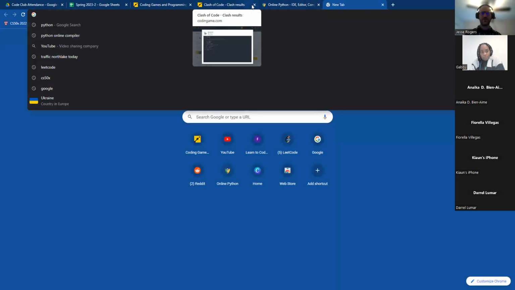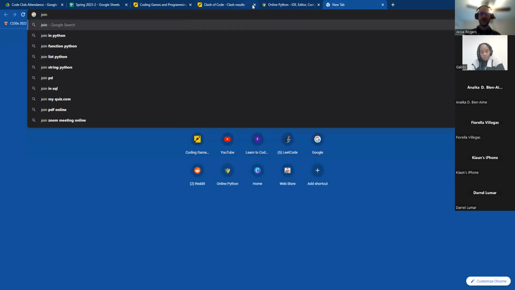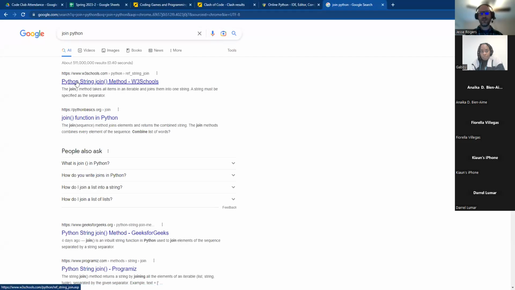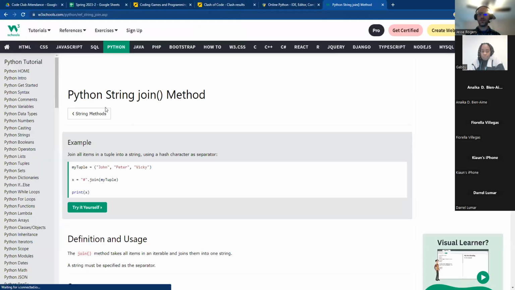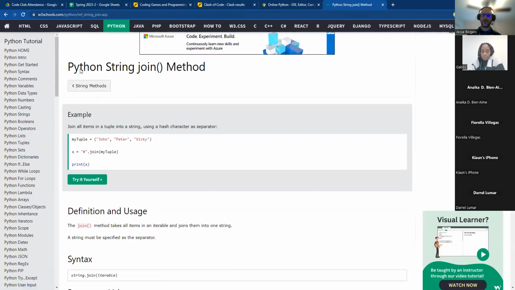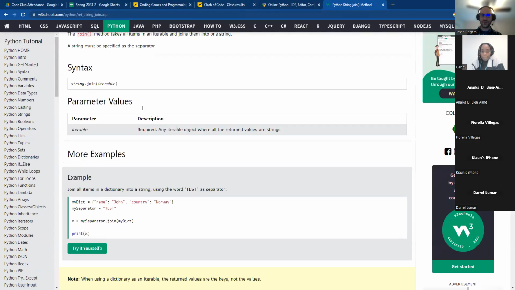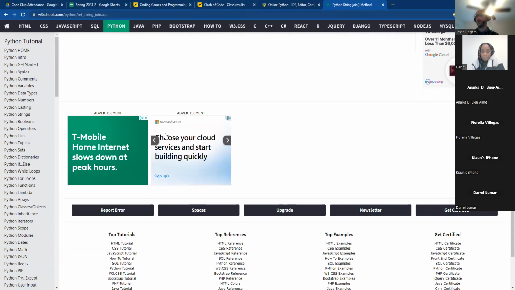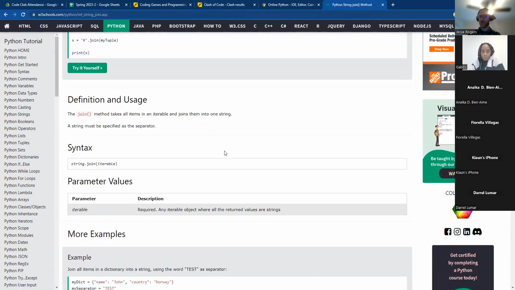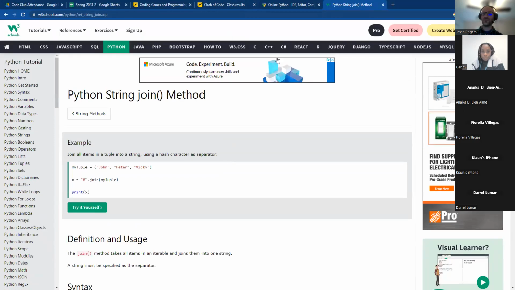You can go to, for example, if I didn't know what a command was, I'll go to join Python. So that tells you, okay, there's a join command. So I can click on this. I can just Google it and see what join does. And so the Python string join method, what does it do? And this tells you all about it. And you can do that for any command that you don't recognize. You can always just go and Google that command once you know about it and see it used. It gives you a little bit of exposure to that.